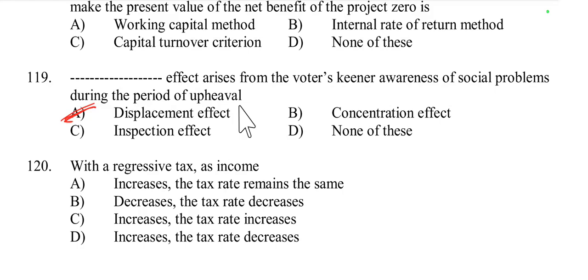These concepts are introduced by the Peacock-Wiseman hypothesis: displacement, inspection, concentration. The displacement effect suggests that public expenditure increases after periods of crisis or upheaval. So option A is the right answer.